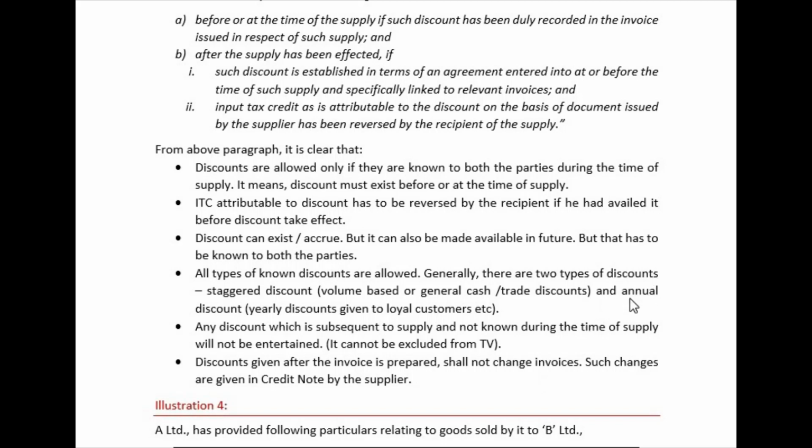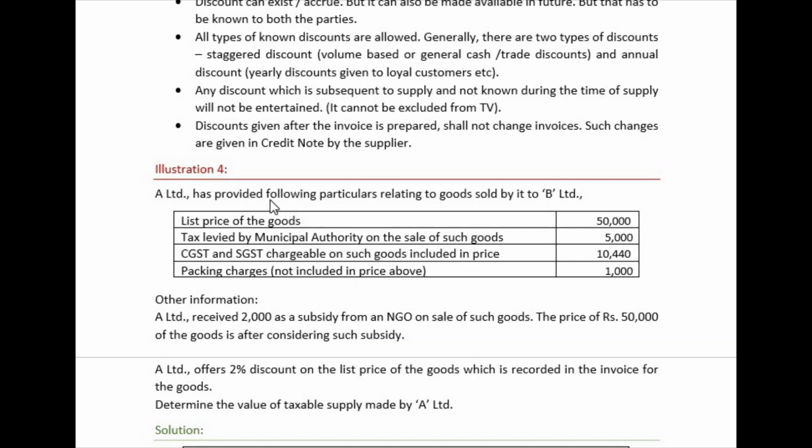In case of annual discounts, if you have given the invoice already for certain supplies, then if you want to give the annual discount, you can raise the credit note as a supplier. When do you raise the credit note? When the value of supply reduces, the supplier will raise the credit note, right? Here is an example where you will understand this discount factor.